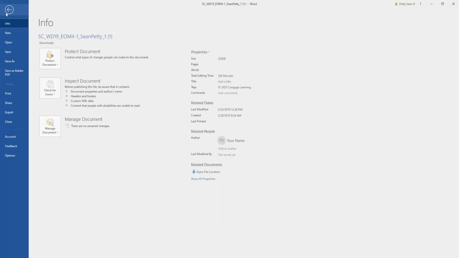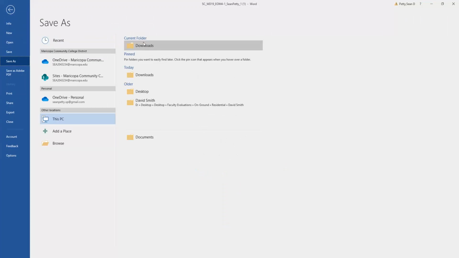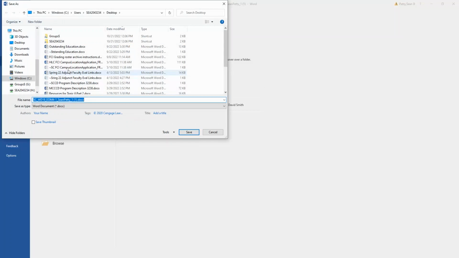So I'm going to come over here to File, Save As. I'm going to save this one to my desktop just to make it a little easier to find. And if you have something that looks like parentheses and a number one, delete all of that. Really, what I just want to see is the 2 after my name, and I'm going to click Save.